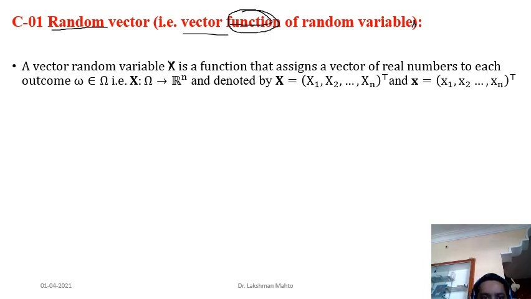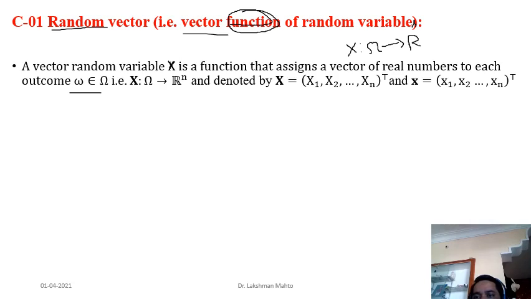So a random vector is a function from the sample space to R^n. Remember that for a random variable, the codomain is simply R, so a random variable is defined from the sample space omega to R.